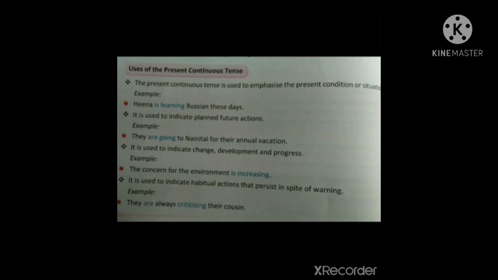Example, they are always criticizing their cousin. Some habitual actions that are not in a positive way but in a negative way, at that time we can use this present continuous tense. In spite of warning, if that habitual action is still continuing, then we can use the present continuous tense. That's why the example, they are always criticizing their cousin. That is not in a positive way, that is in a negative way.